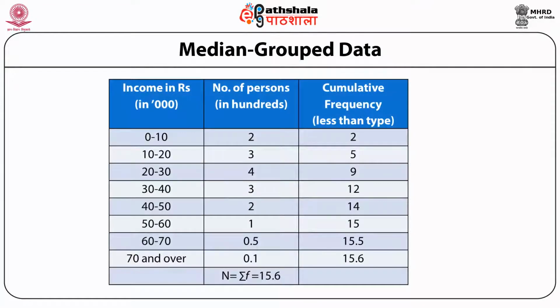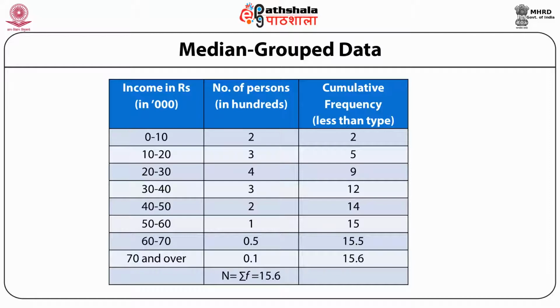Now in order to carry out the calculations, first of all we make a table in which we calculate the cumulative frequency. So we have the first column of income in rupees in thousand, the second of the number of persons in 100, that is frequency, and the third is the cumulative frequency, and this is of less than type. How do we calculate less than type? Say if I look at the first class, how many people are having their income less than 10,000? It is 2. So we have written 2 in the third column.